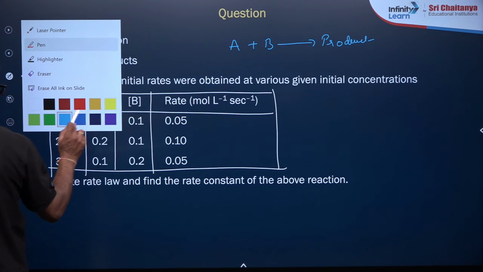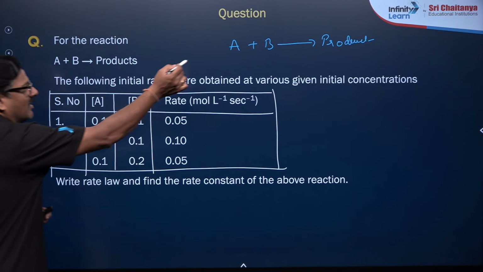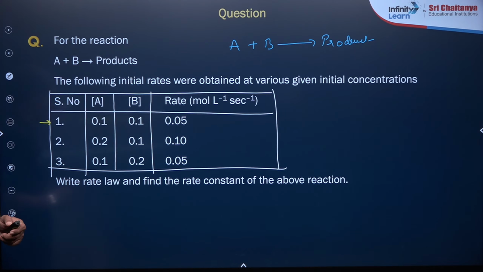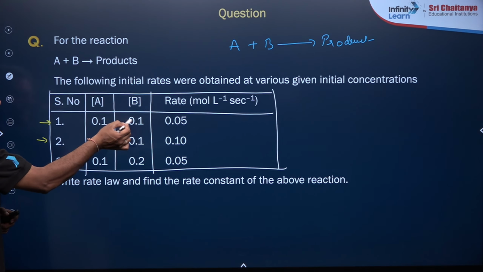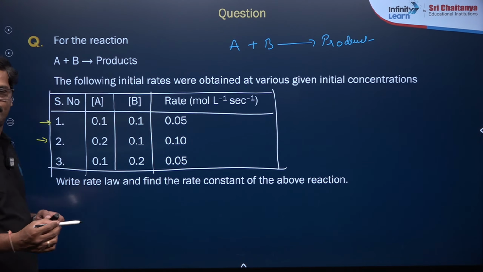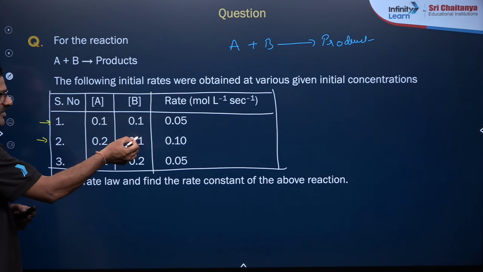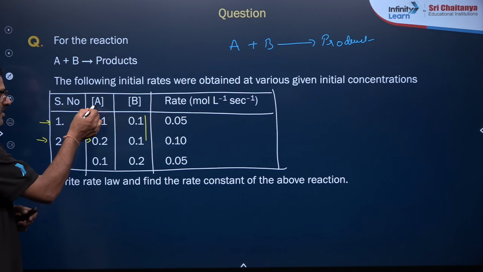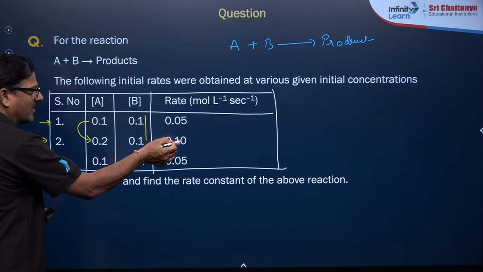You can see here, when concentrations of A and B are allowed to react, this is experiment number 1 and experiment number 2. In experiment 1, 0.1 was taken, and in experiment 2, the concentration of B is constant and the concentration of A is doubled. So the concentration is doubled and the rate is doubled.